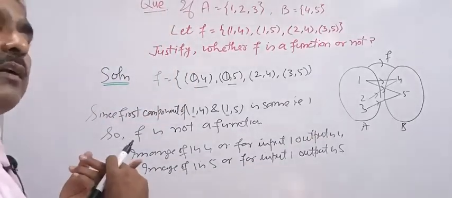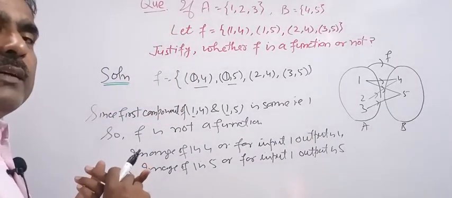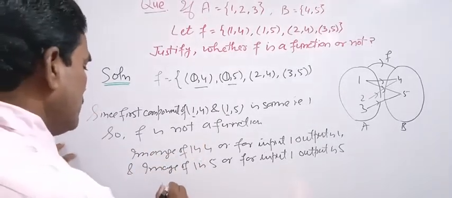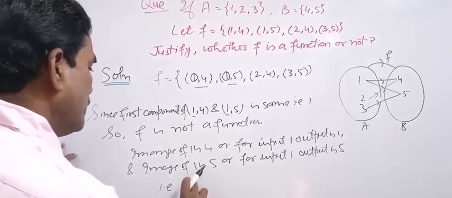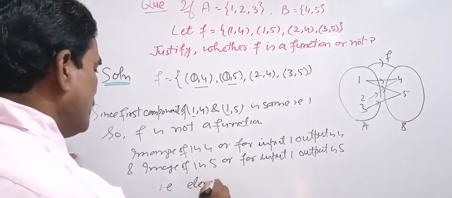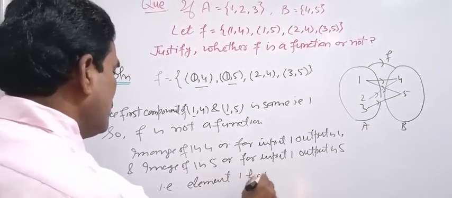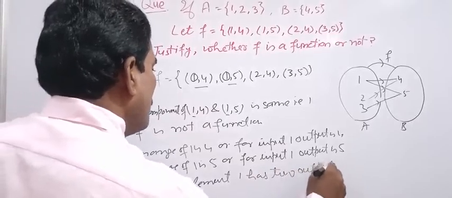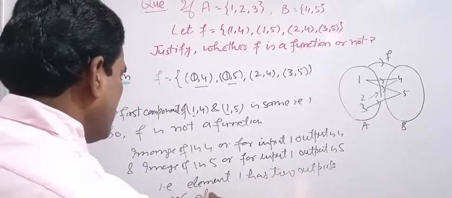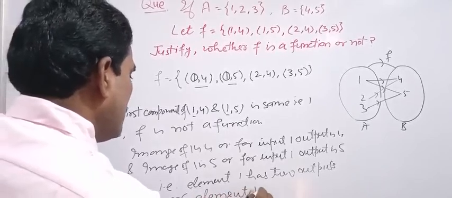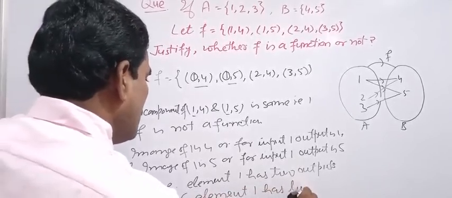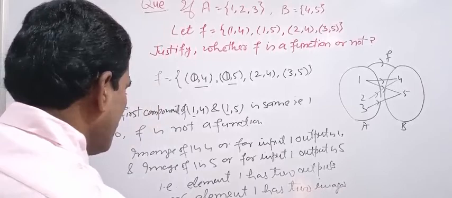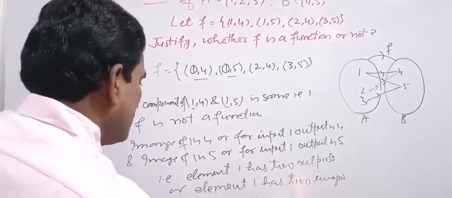So element 1 has two outputs, or you can say that element 1 has two images, so F is not a function.